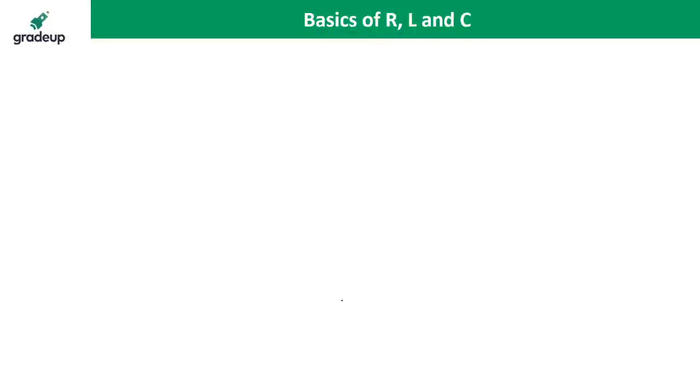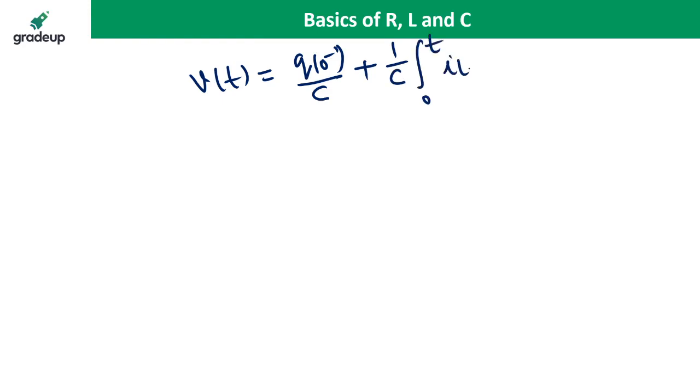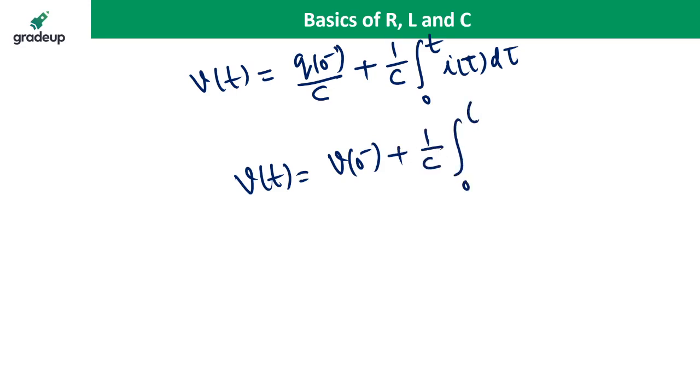Okay, so what is the KVL equation? KVL equation for the capacitor is Vt is equal to V0 plus 1 by C integral from 0 to t of I tau d tau, where V0 is Q0 upon C. Through the numerical, it is very easy to understand.